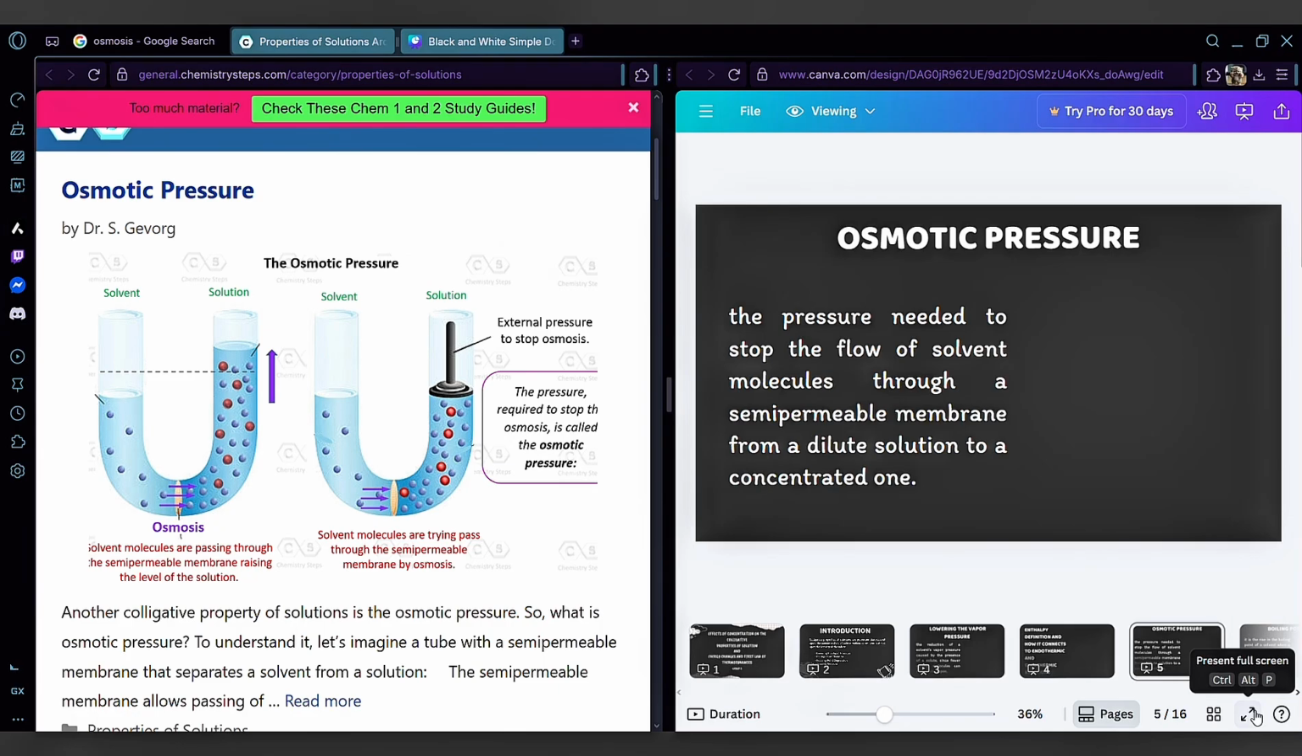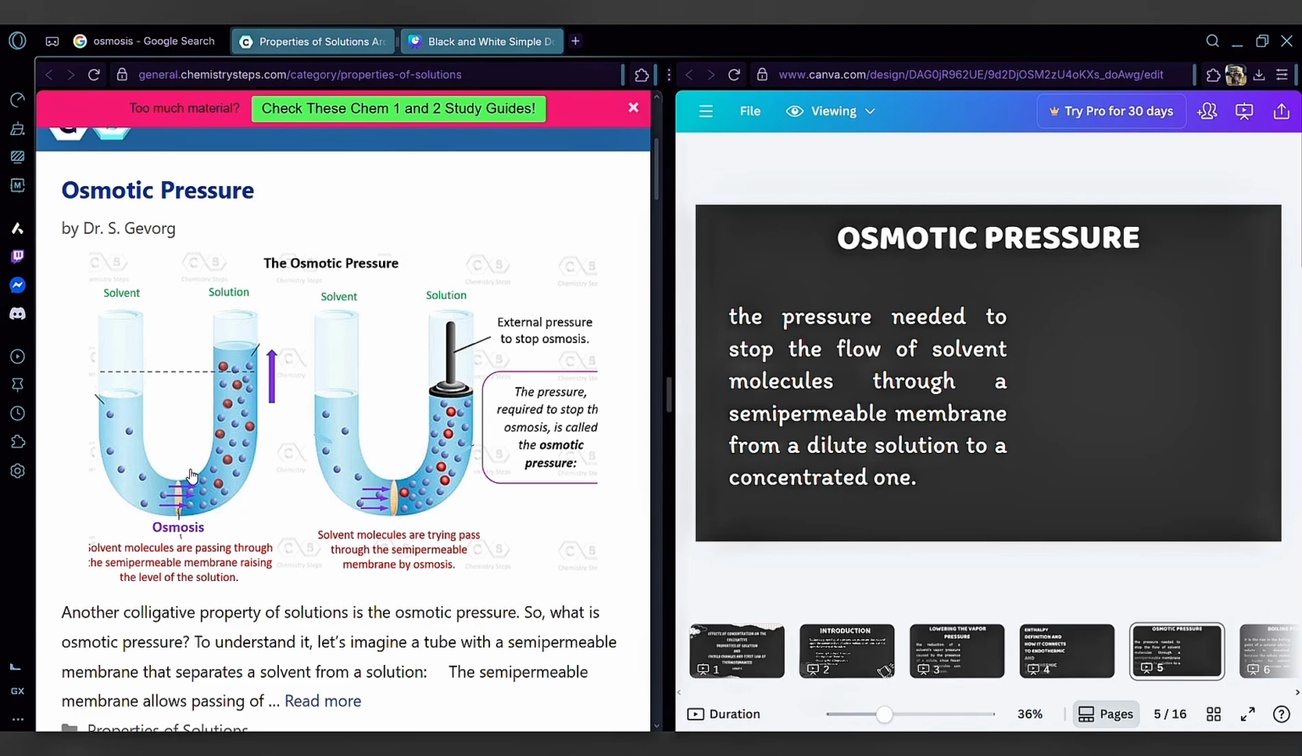Osmotic pressure. The pressure needed to stop the flow of solvent molecules through a semi-permeable membrane from a dilute solution to a concentrated one. Osmotic pressure is the pressure needed to stop the flow of osmosis. Now, osmosis is the movement of water molecules through a semi-permeable membrane from an area of low solute concentration to an area of high solute concentration.